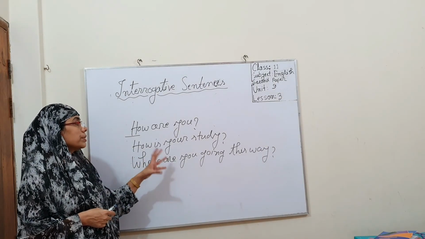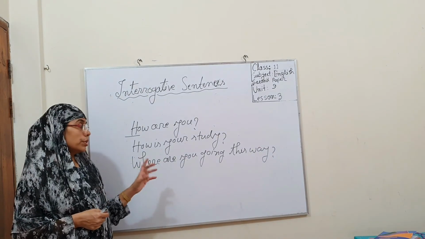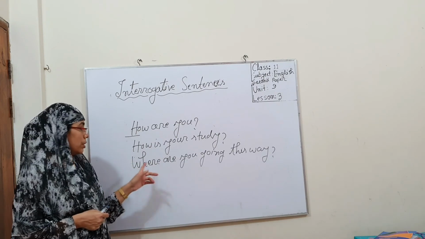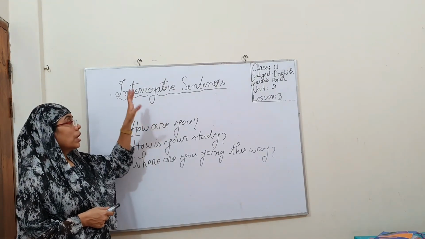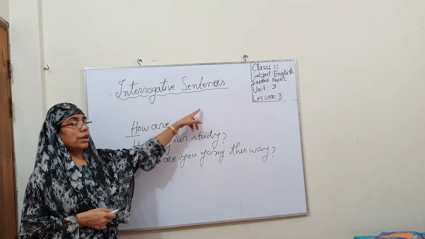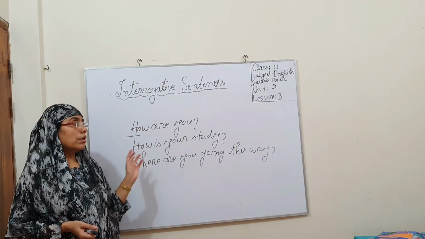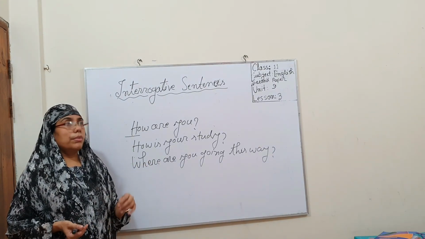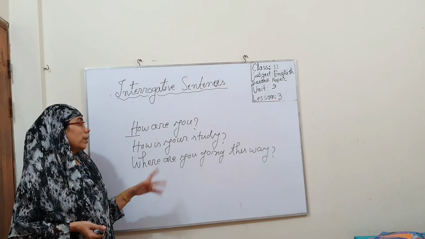In a verbal interrogative sentence, at the very beginning we use an auxiliary verb, and in a WH question we use a WH word. The structure of a WH question is WH word, auxiliary verb, subject, main verb, extension. In a verbal question, the structure is auxiliary verb, subject, main verb, and then extension. And we will always put a question mark at the end of the sentence.